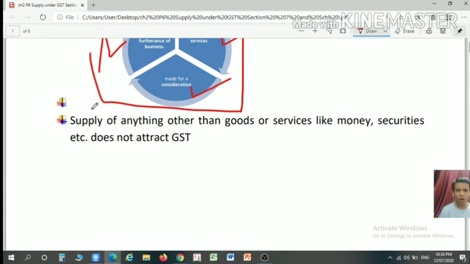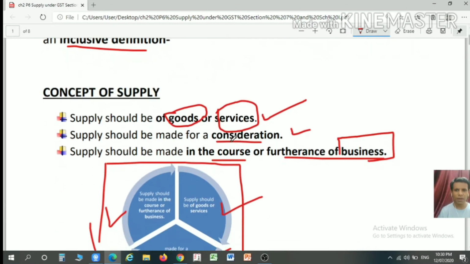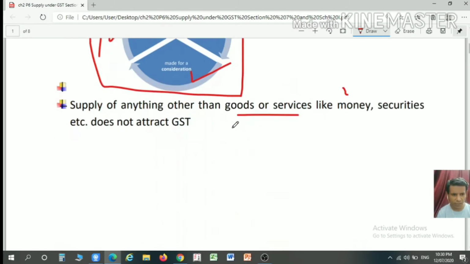The supply of anything other than goods or services, like money, security, etc., does not attract GST. We have already learned that the definition of goods and services does not include money and security. So supply of money or security does not attract GST. So what are the three principles or three points I have given to you? Supply should be for goods or services, it should be for a consideration, and it should be in the course or furtherance of the business.